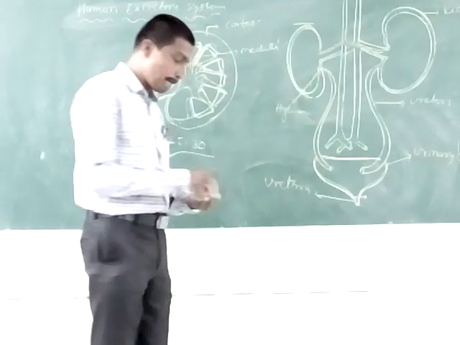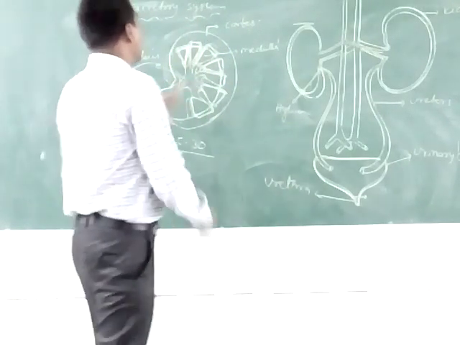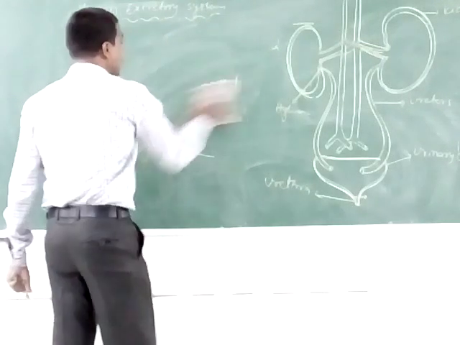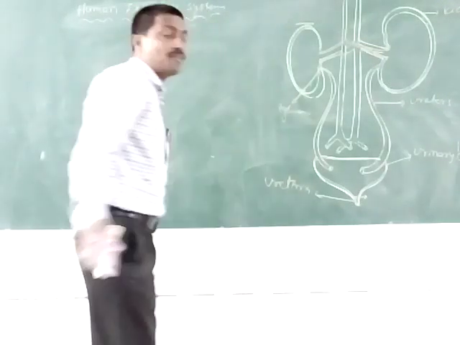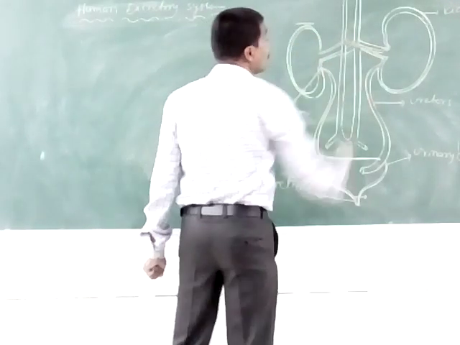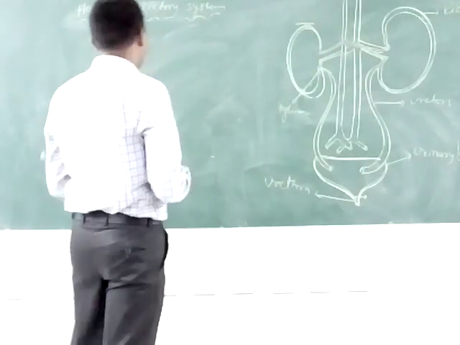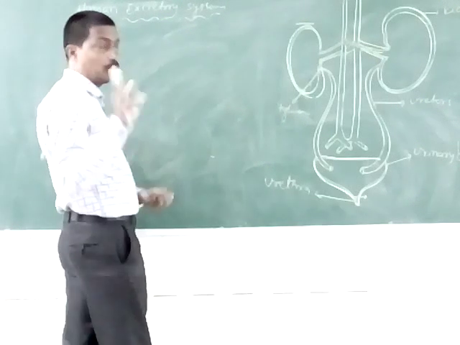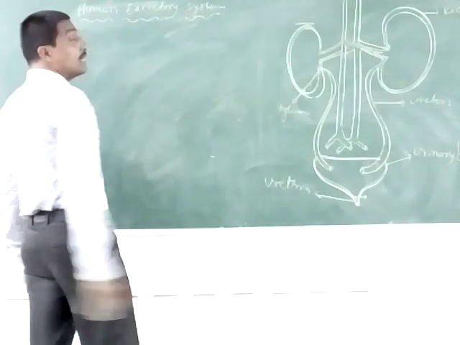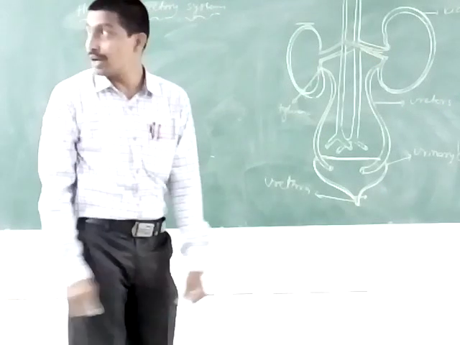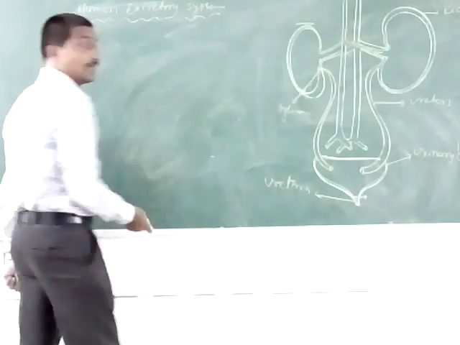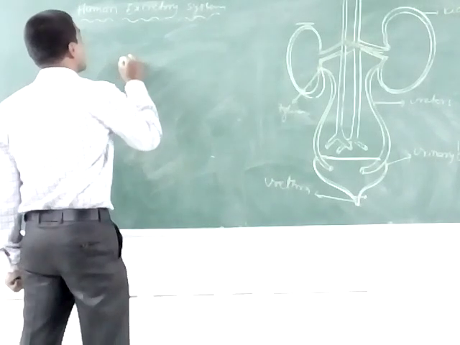The next one is the internal structure of the kidney. Each kidney has 1 million nephrons. The nephron is the structural and functional unit of the kidney. This is the nephron.